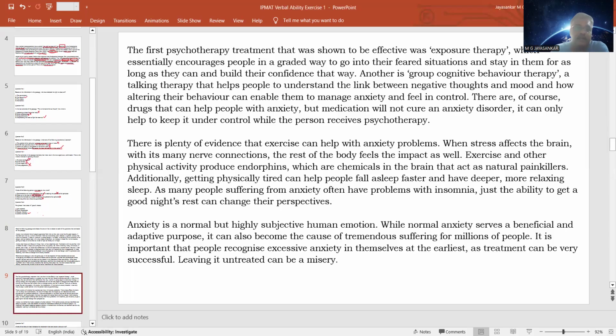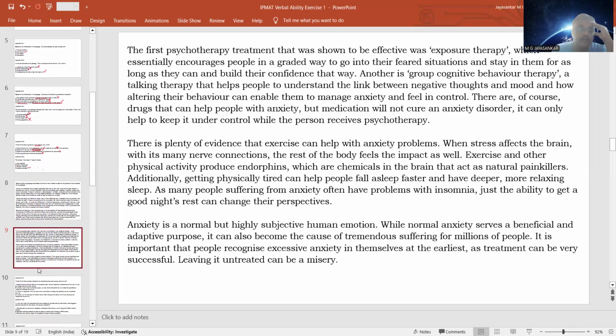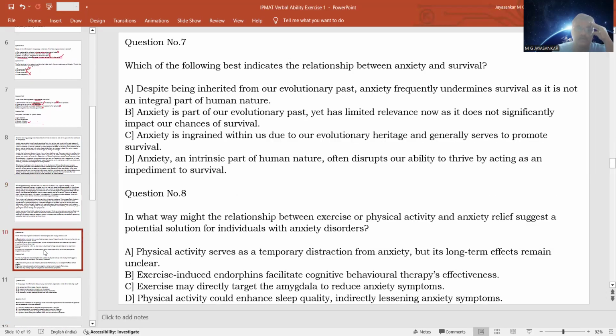And finally the passage is concluding with: normal anxiety is something that is beneficial, whereas when it becomes excessive, it is a problem. So it has to be treated. This is the passage. Now we will go to the questions.